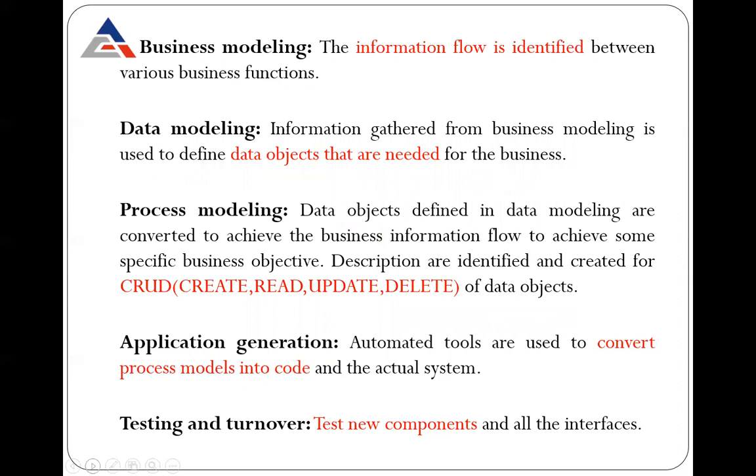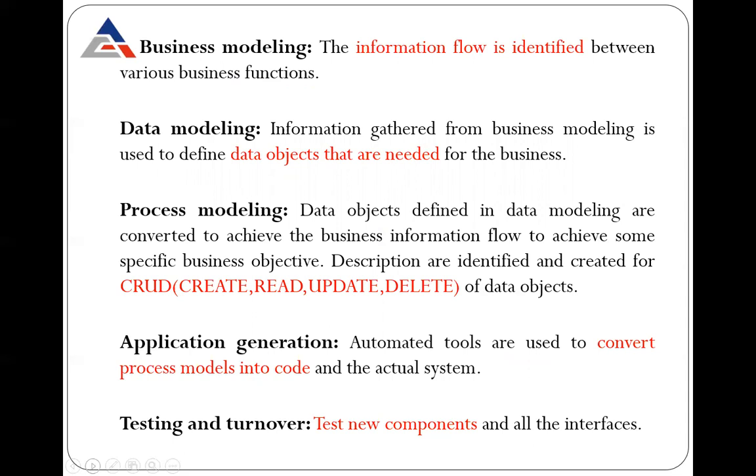First comes the first phase, that is the business modeling. In the business modeling, the information flow is identified between various business functions. Here I have highlighted information flow is identified. Identify is related to your requirement identifications.